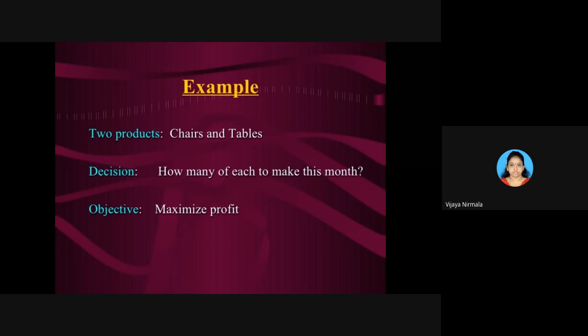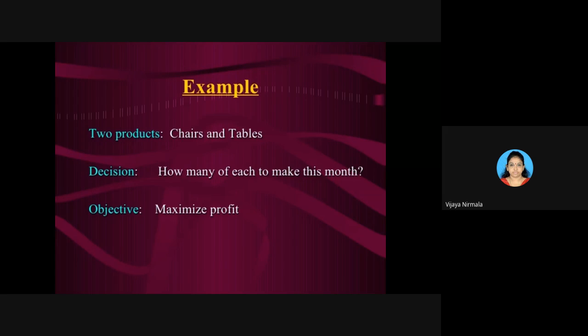In this month, how many chairs you have to produce and how many tables you have to produce, that is the decision.